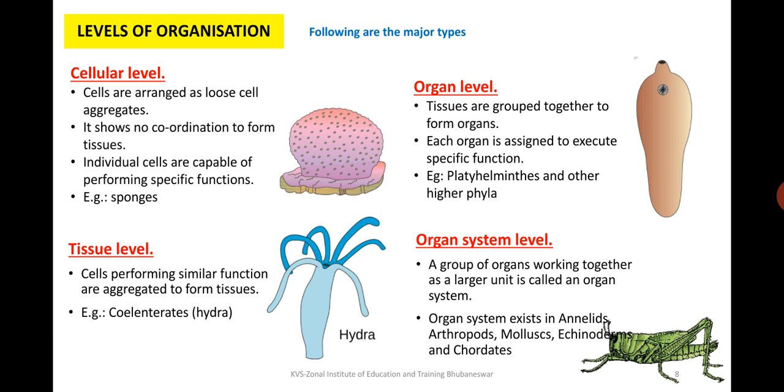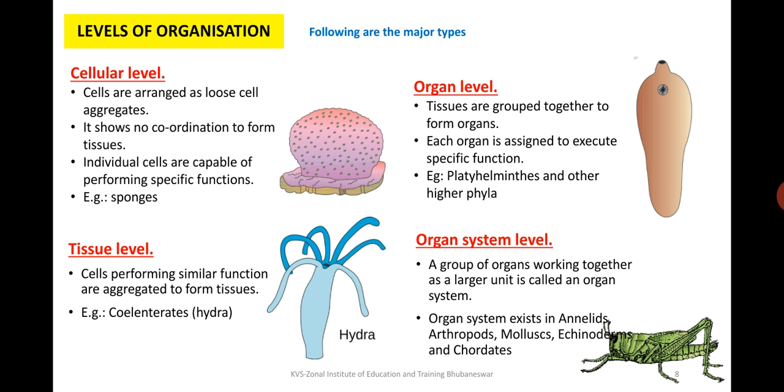Then comes the organ level. These tissues, when they group together, form organs, and these organs are arranged to execute a specific function. A good example is a platyhelminth, in which you will find systems that work for its nutrition and for its reproduction. These different tissues are forming the organs.